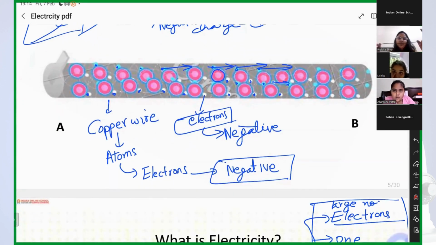Then will the current flow through this wire? Yes. Like this wire is a laptop wire. If I connect it through the power socket, the laptop wire will have current then, right? But now I'm not connecting it to the power socket. That's why this wire has no current, right?